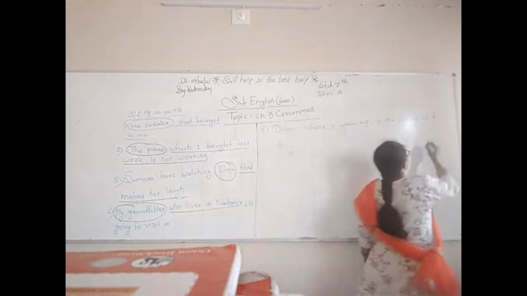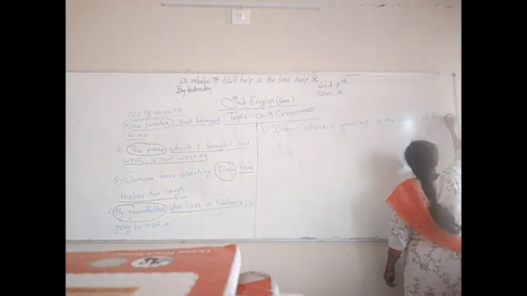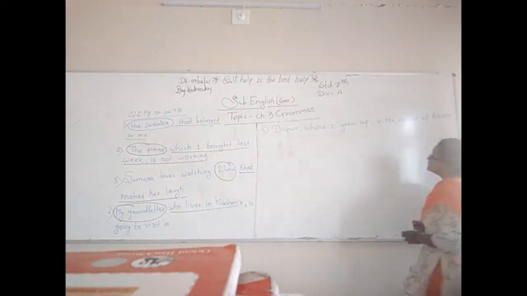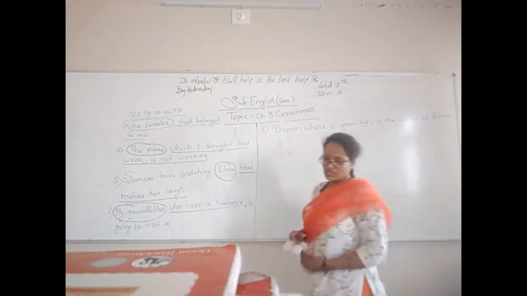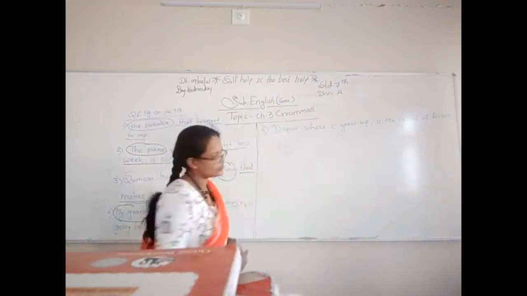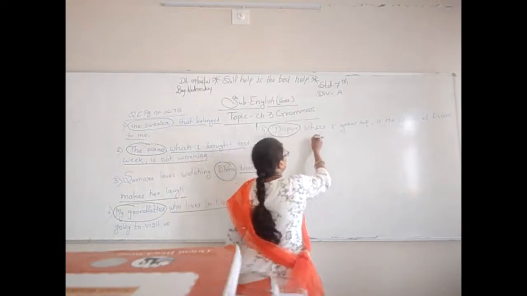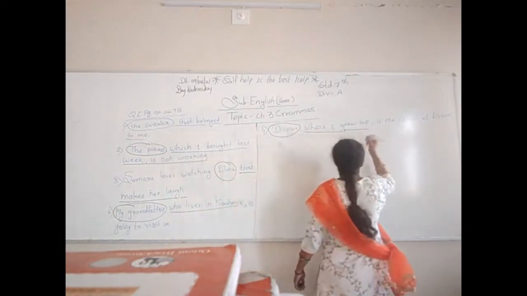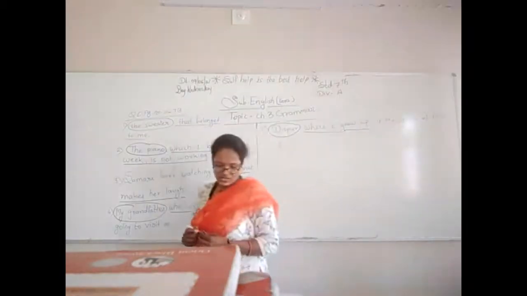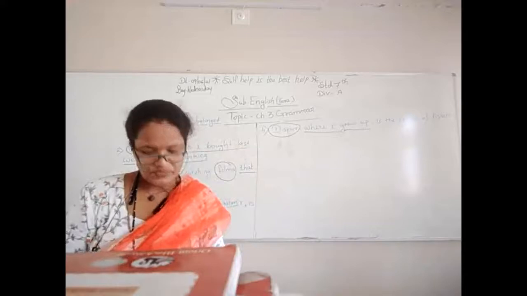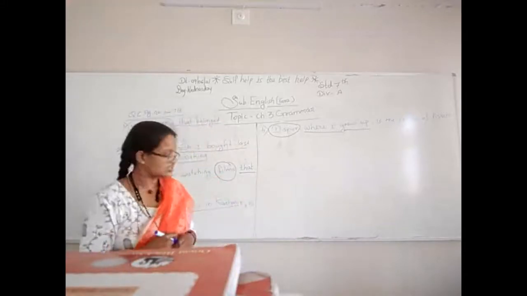Assam. Now see, what is the noun here? And what is the relative clause here? Where I grew up. Now see vocabulary for the chapter.